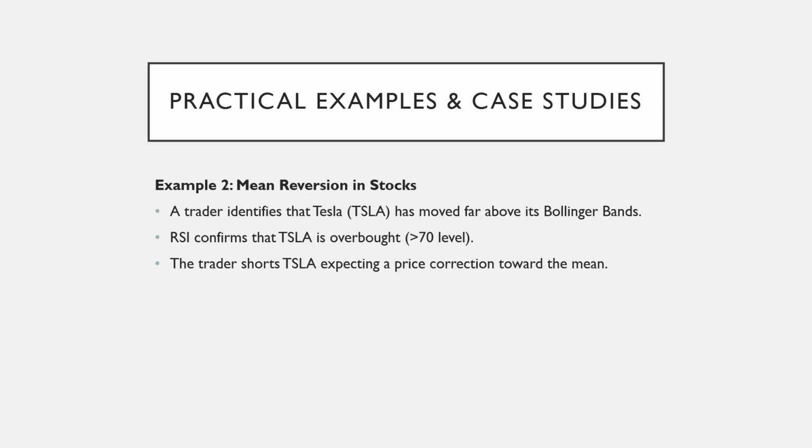This example illustrates a mean reversion strategy using Tesla, TSLA. A trader observes that TSLA's price has moved significantly above its Bollinger Bands, indicating a potential overextension. To confirm this, the Relative Strength Index, RSI, is checked, showing a reading above 70, signaling overbought conditions. Based on this, the trader takes a short position, expecting the price to revert back toward its mean. This strategy aims to capitalize on price corrections when assets deviate too far from their historical average.